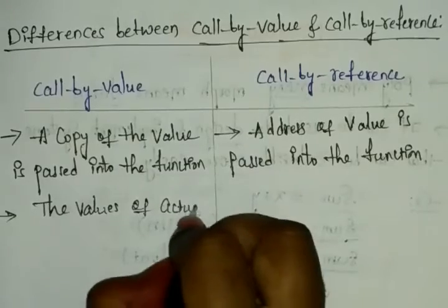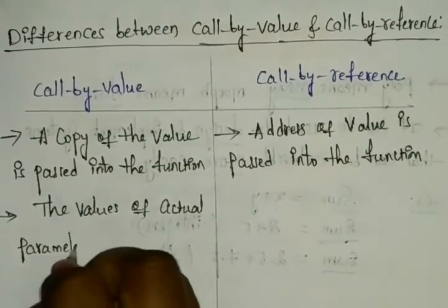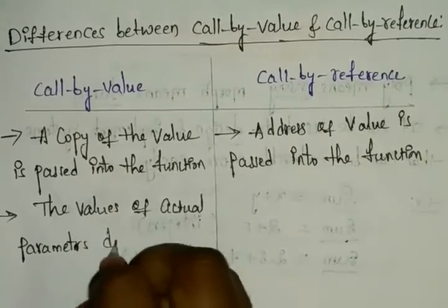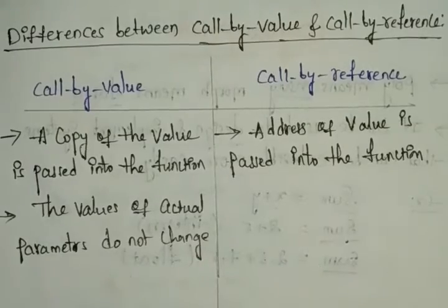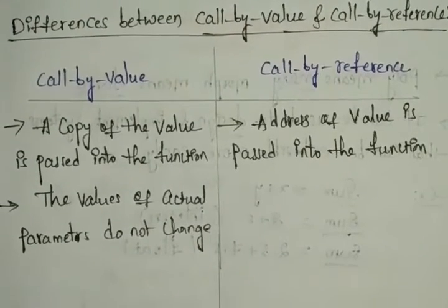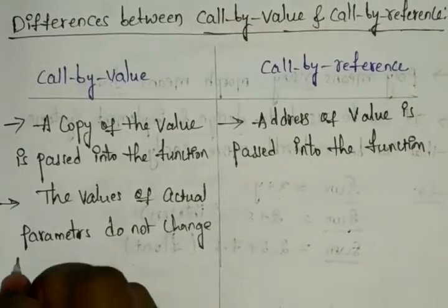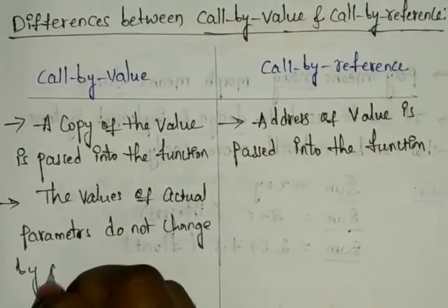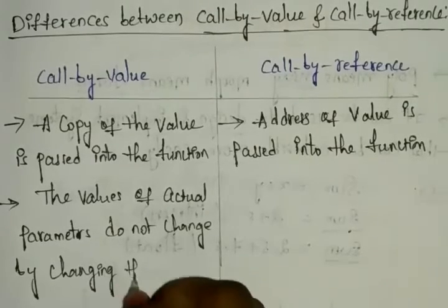the values of the actual parameters do not change, which means they all remain constant. Whatever values you first gave are stored, and they do not change by changing the formal parameters.